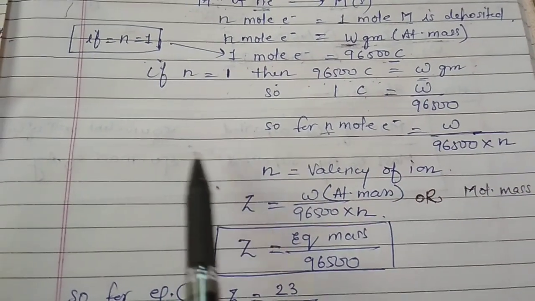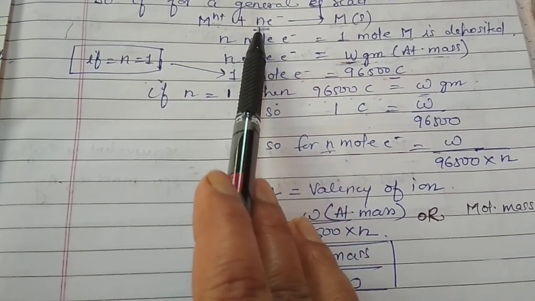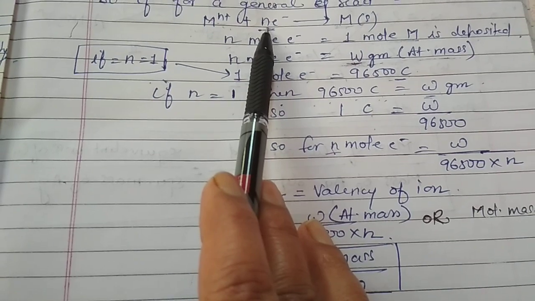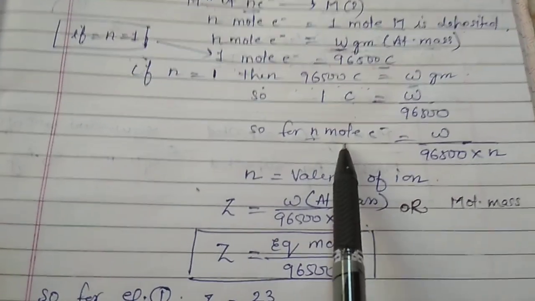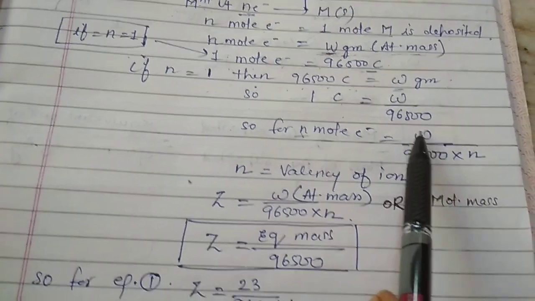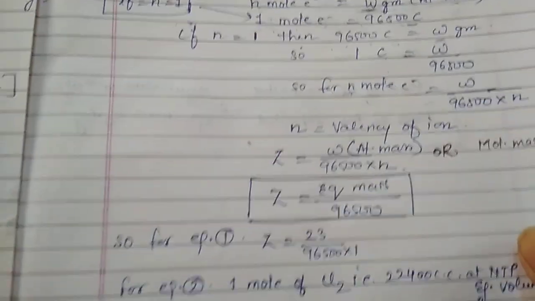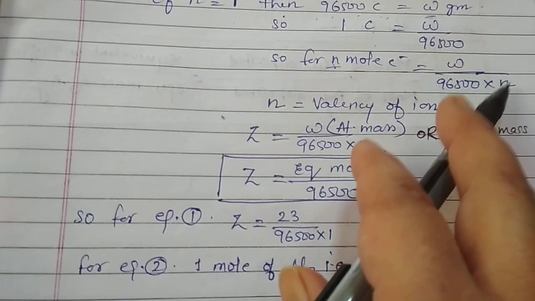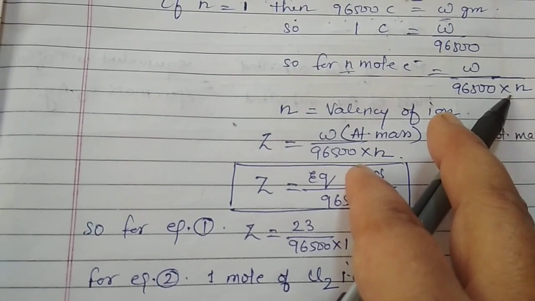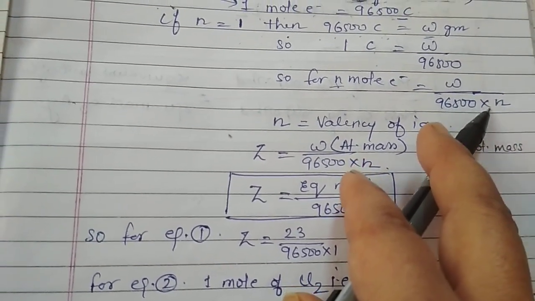And if again, instead of 1 electron, I say it is n electrons, then for n mole of electron, the value would be equal to W upon 96,500 into n. Now what is n? n is the n factor basically. Means the n factor is the valency of that particular ion.